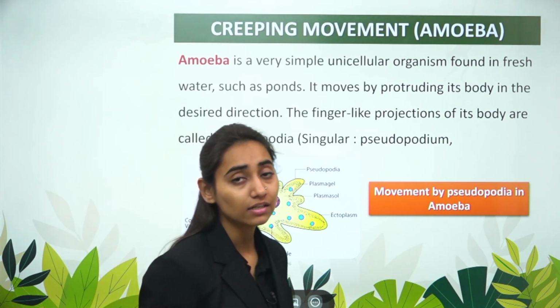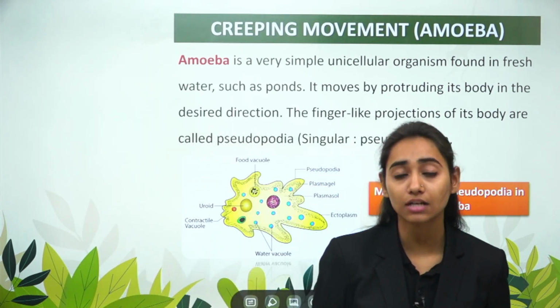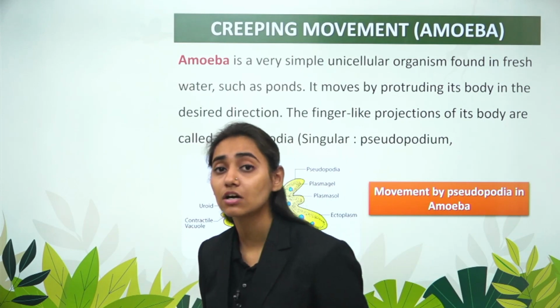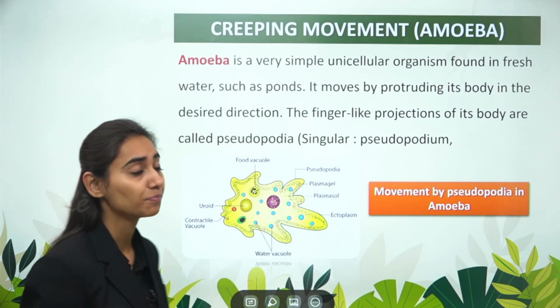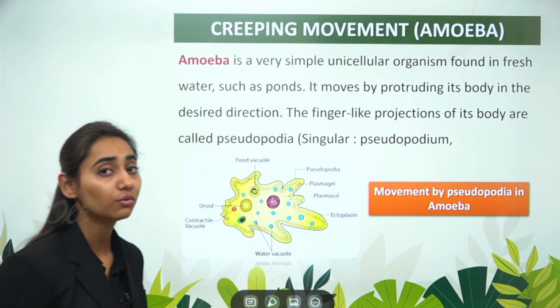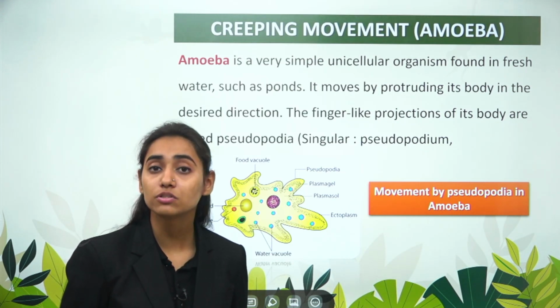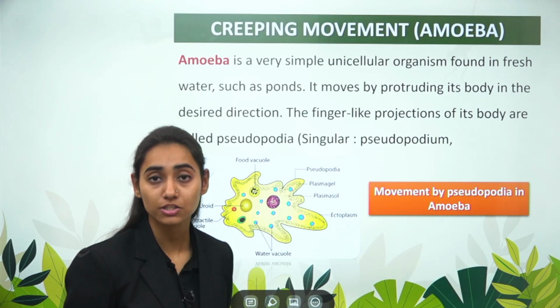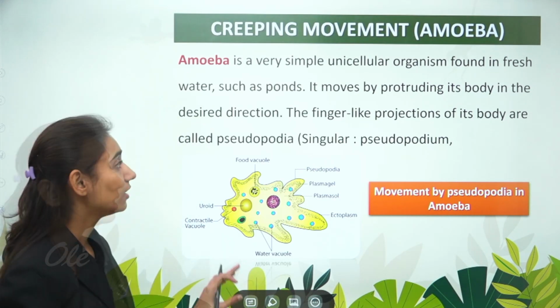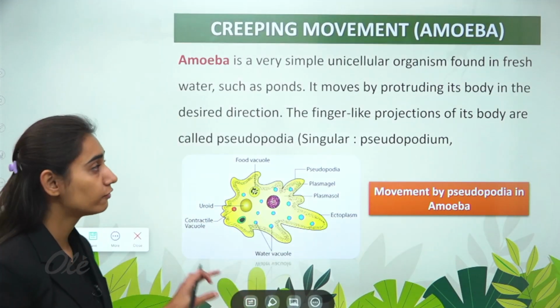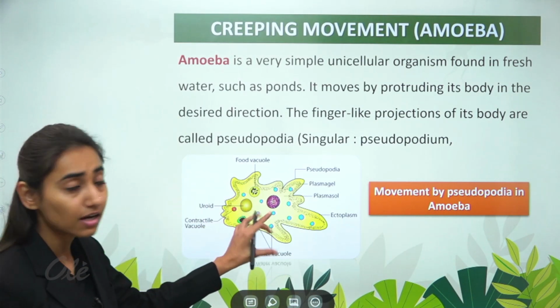What do you understand by creeping? Creeping is the movement that is shown when a body is stuck onto the ground and it just moves on the surface only. Amoeba don't have legs, but they have finger-like projections, which you must know are known as pseudopodia. These pseudopodia are false legs which are seen in the amoeba.